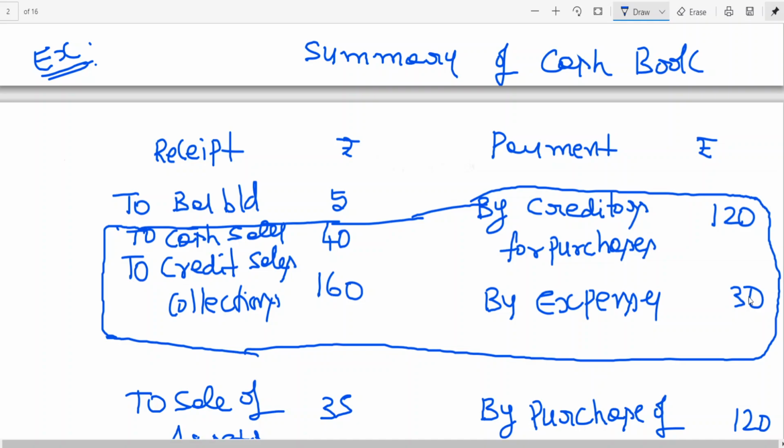So, if you look into it, the receipts of these two are 160 plus 40, coming to how much? 200. 200 minus 150. What is it, positive or negative? So I can say positive. This is 50. This 50 is a positive inflow from which activity?